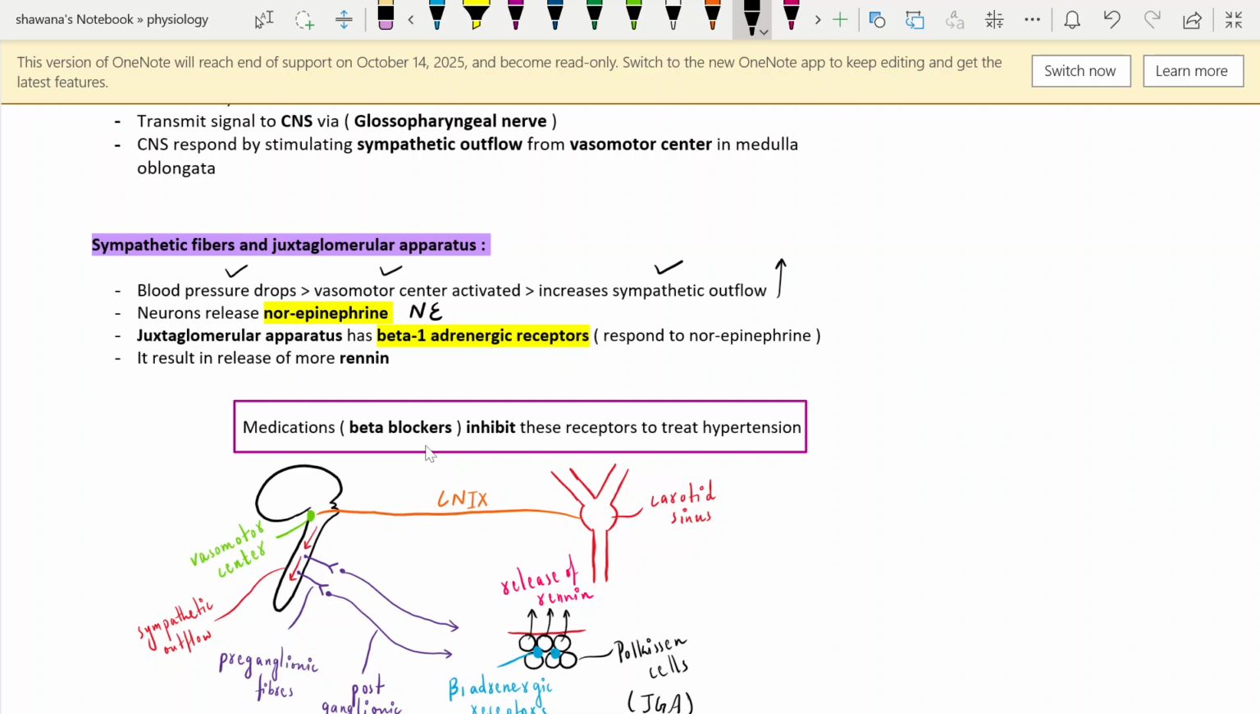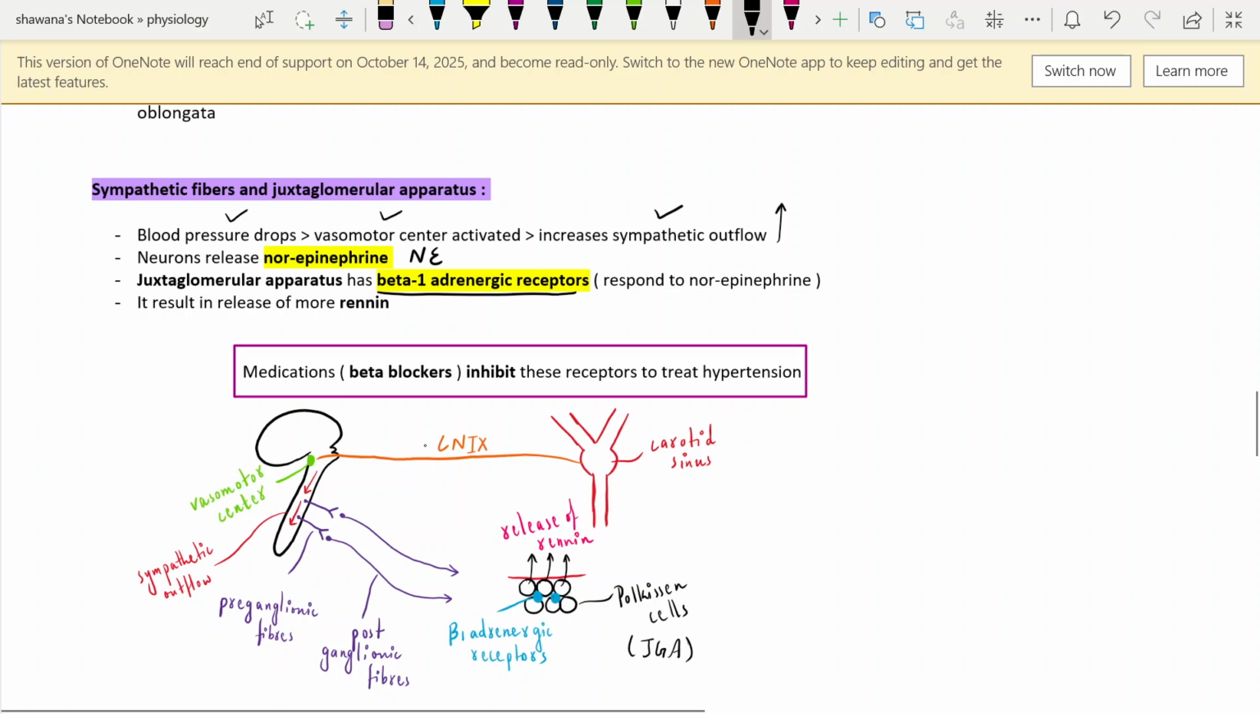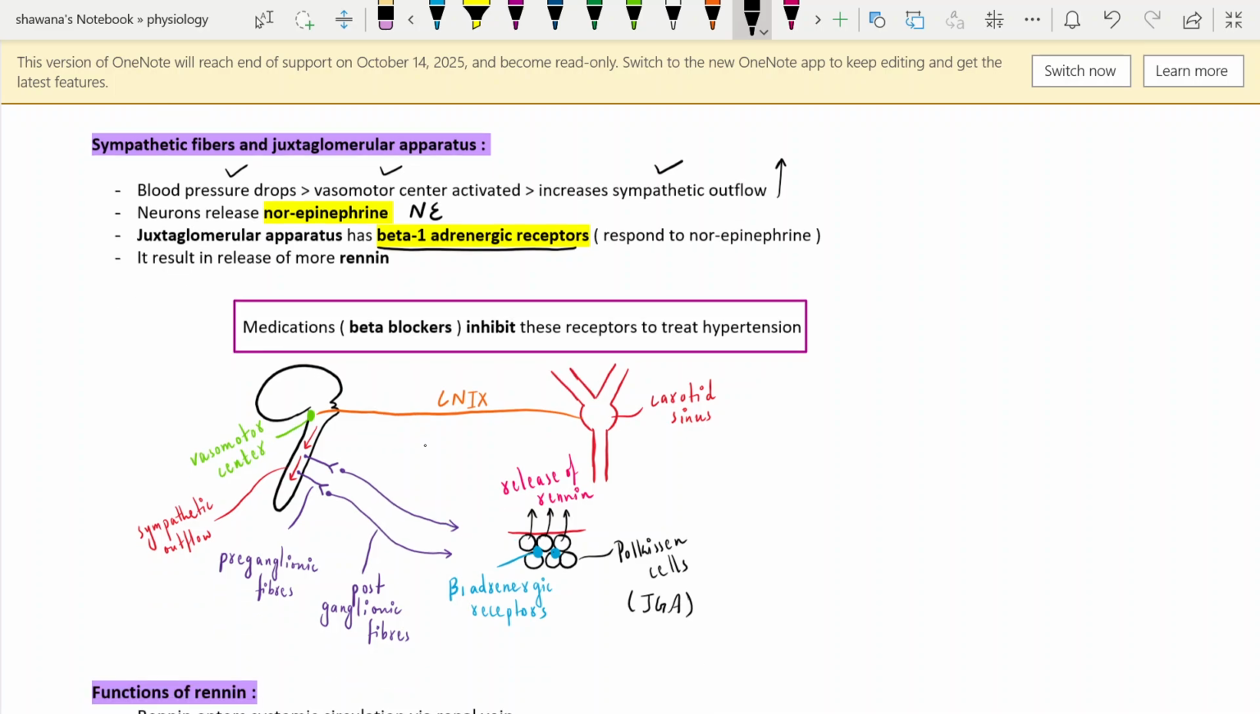Norepinephrine is a very important stimulant. It reaches the juxtaglomerular apparatus, and this apparatus has beta 1 adrenergic receptors. What does it mean? It means that the beta 1 adrenergic receptors present in the juxtaglomerular apparatus are sensitive to norepinephrine. These are just receptors for norepinephrine. They respond to the norepinephrine and get triggered. It results in the release of more renin, and that's what we need initially, right?